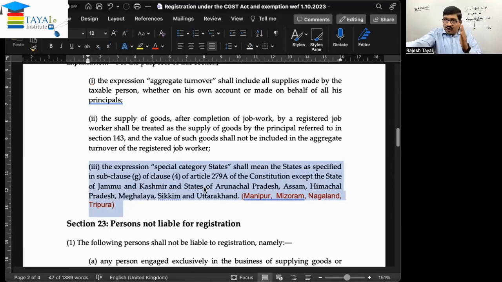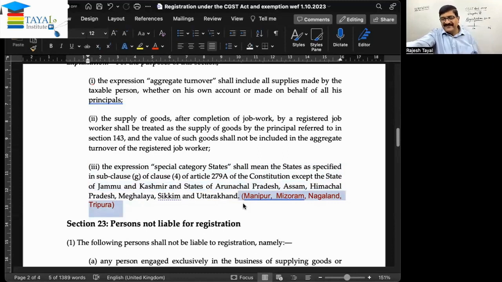That is a list of states which includes Jammu Kashmir, Arunachal Pradesh, Assam, Himachal, Meghalaya, etc. But what is said in the exception? It means Jammu Kashmir, Arunachal, Assam, Himachal, Meghalaya, Sikkim, and Uttarakhand are not considered special category states. So what remains is only these 4 states: Manipur, Mizoram, Nagaland, and Tripura.